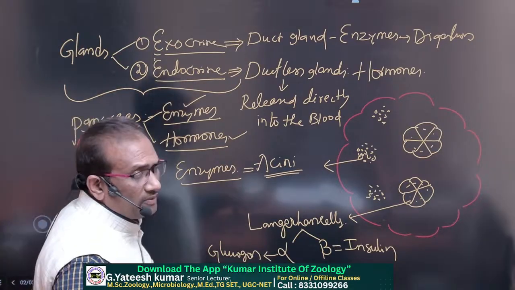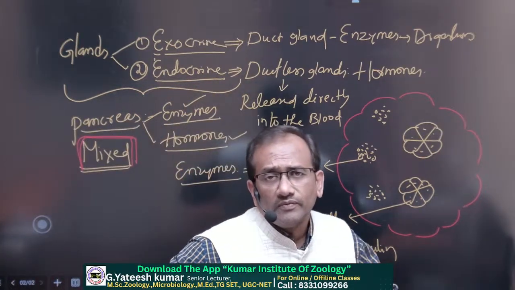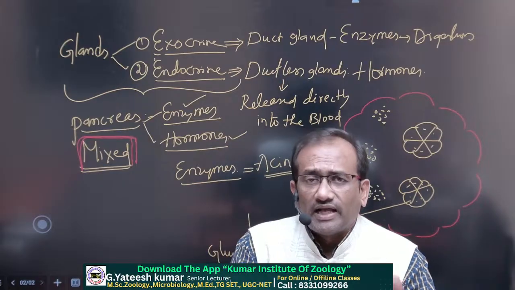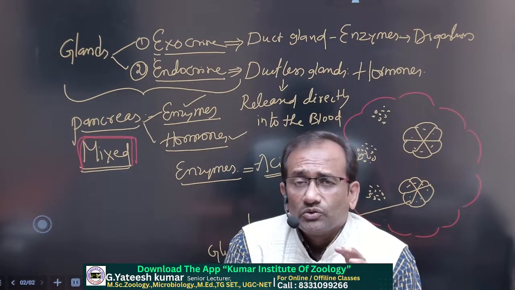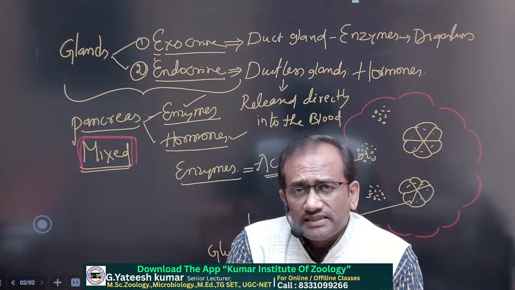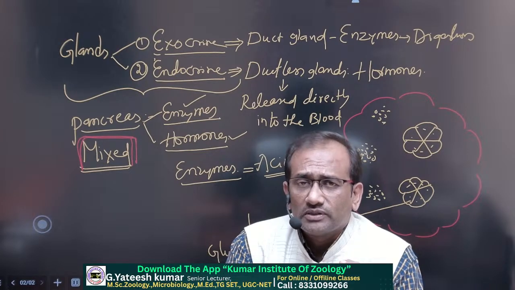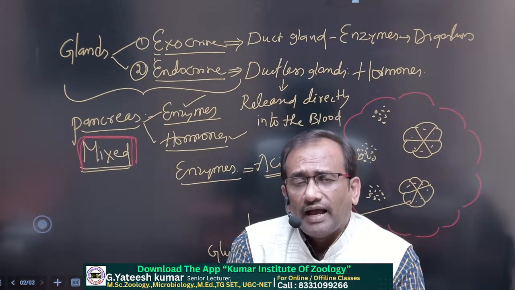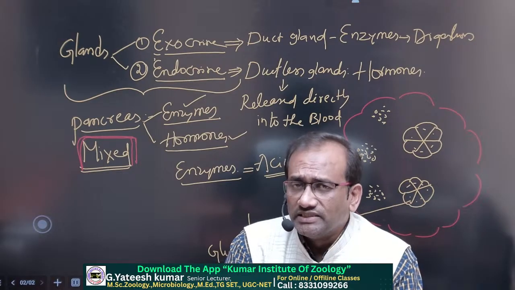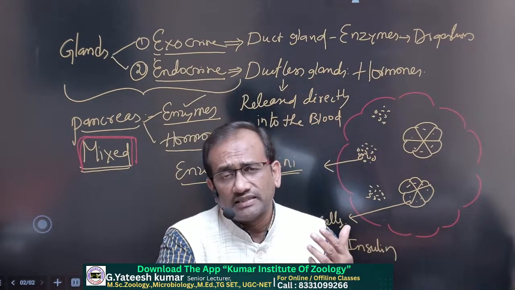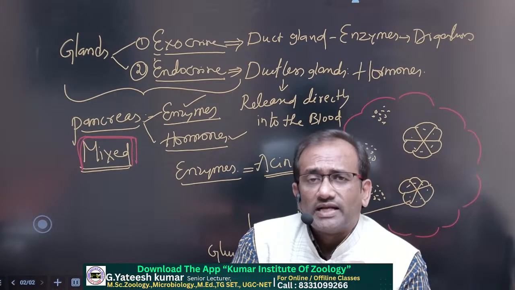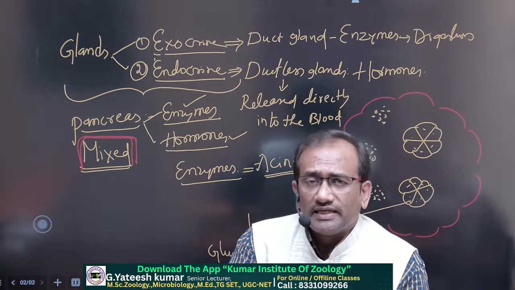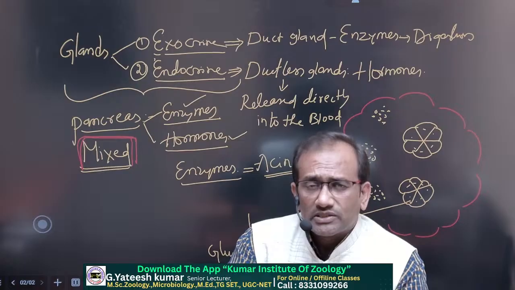They enter the duodenum and digest different types of carbohydrates, proteins, and also lipids. So both acini cells and Langerhans cells are present; acini cells secrete enzymes and Langerhans cells secrete hormones. That is why the pancreas is known as a mixed gland.